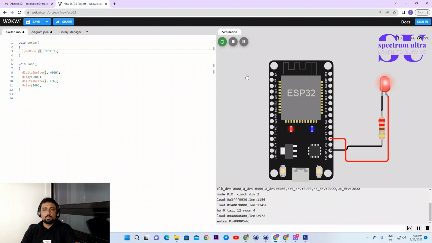Now, once we run the simulation, you can see that the way the blue colored LED was blinking, this new LED is also blinking the same way.